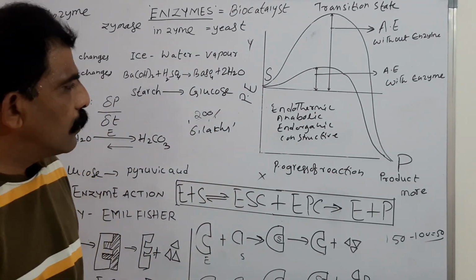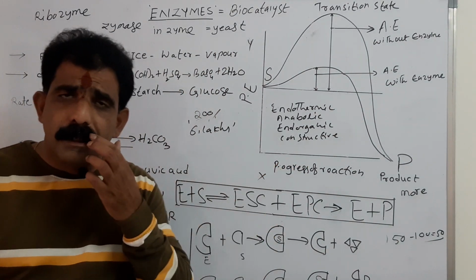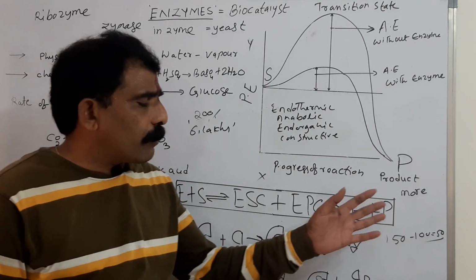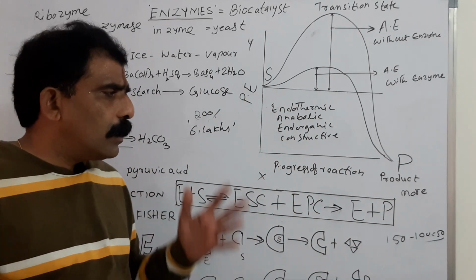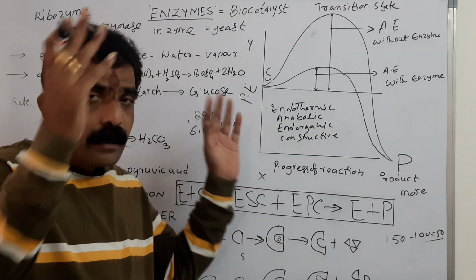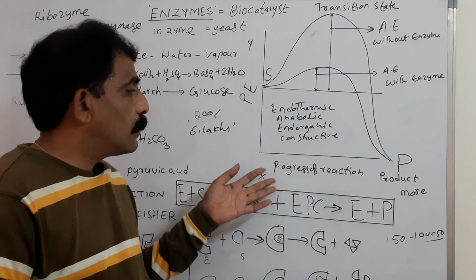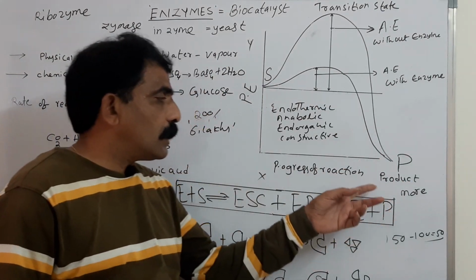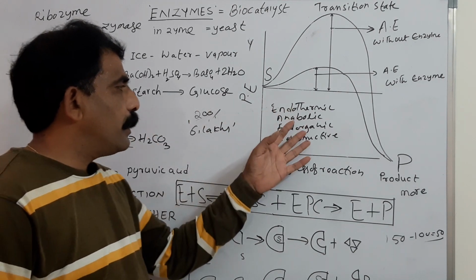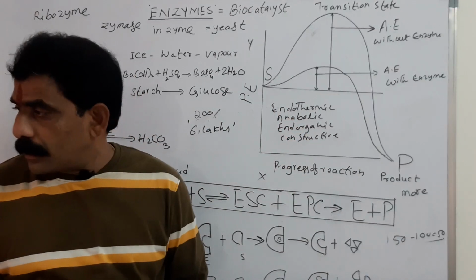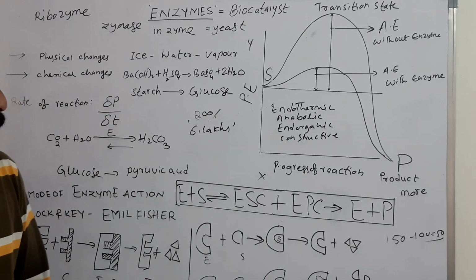Constructive process. For instance, photosynthesis. Photosynthesis is a constructive process. There, the energy level or the potential energy content of the glucose is more than that of carbon dioxide and water. So that is what I said here. If the energy content of the product is more than that of the substrate molecule, such a reaction is said to be an endothermic reaction, or anabolic reaction, or endergonic reaction, or constructive reaction.